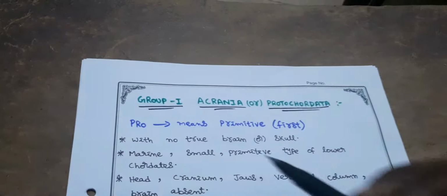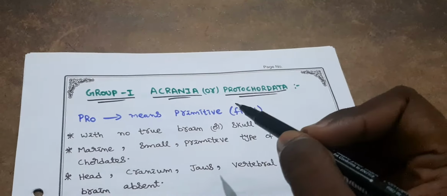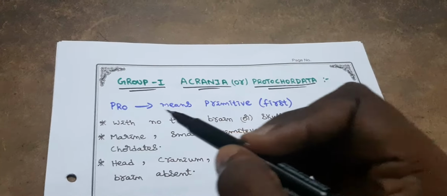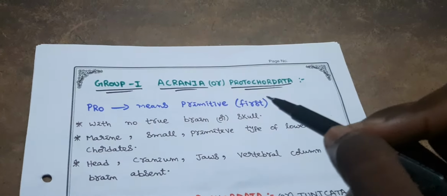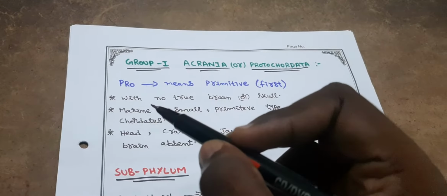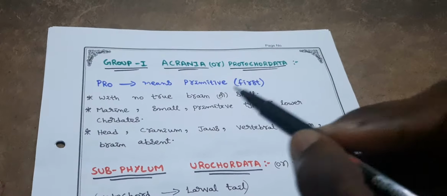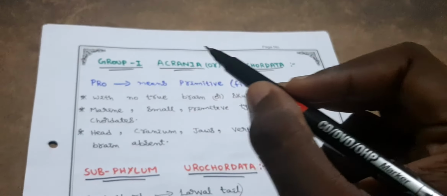Next, let's discuss the first group, that is group 1, Acrania or Protochordata. Why is it named Protochordata? Proto means primitive. That means they are the first chordates. Acrania have no true brain or skull. That is, the brain box is absent. That is why they are known as Acrania.